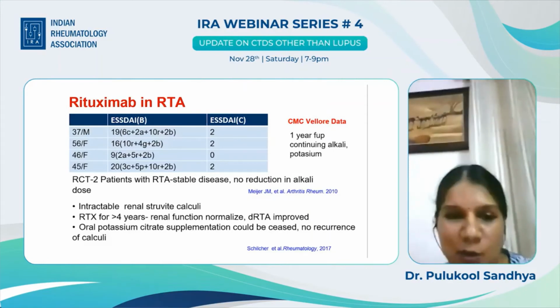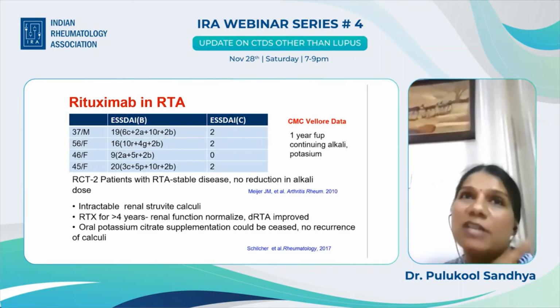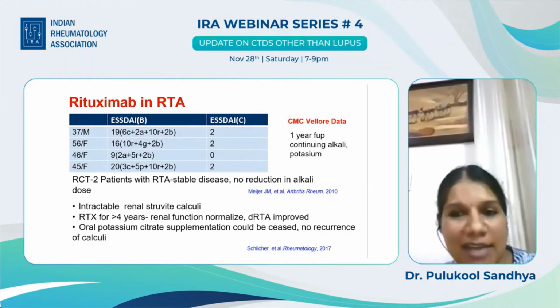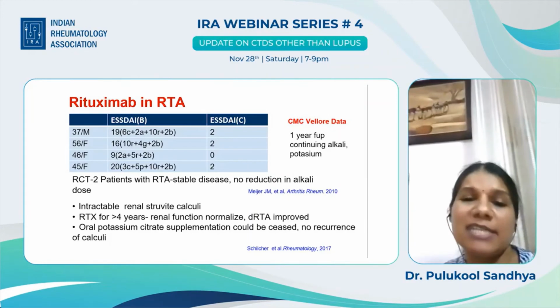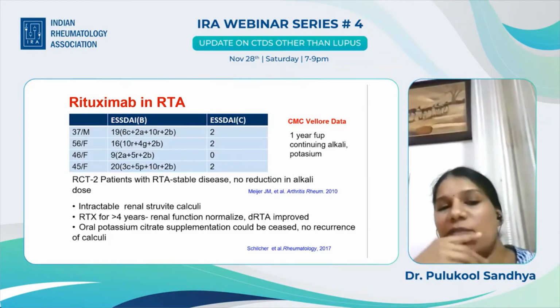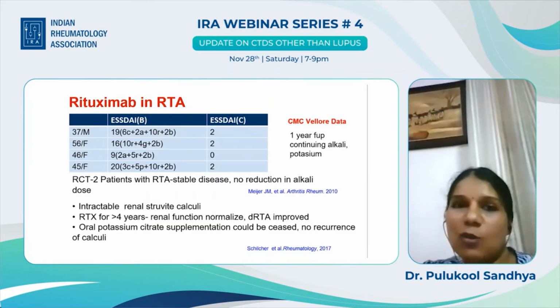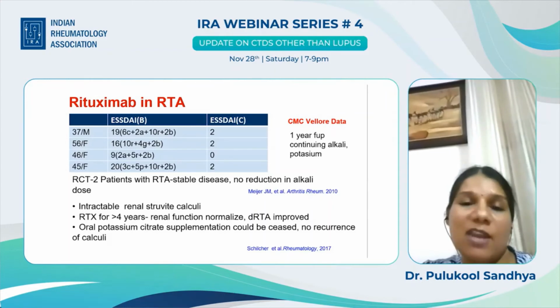When this group did that, what they found is that the renal function normalized: eGFR went from 46 up to 71, and the distal RTA improved so much that they could discontinue the oral potassium citrate supplementation. And after the surgical calculi was removed, this was intractable renal struvite calculi, there was no further recurrence of calculi. So this is something to think about, because there are no randomized trials available specifically looking into RTA.